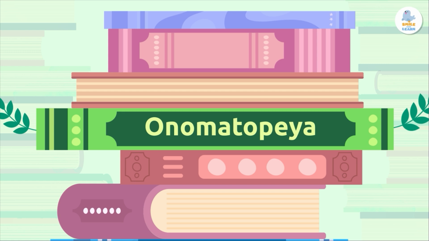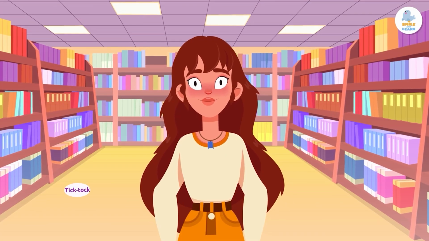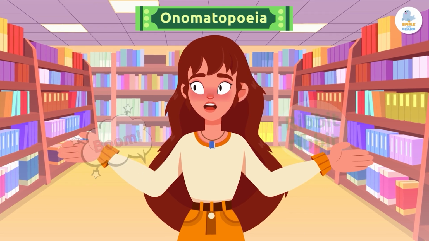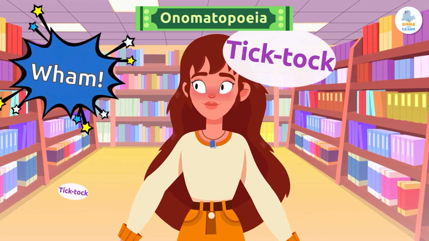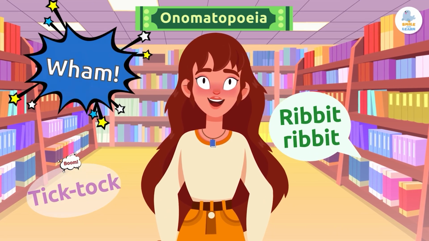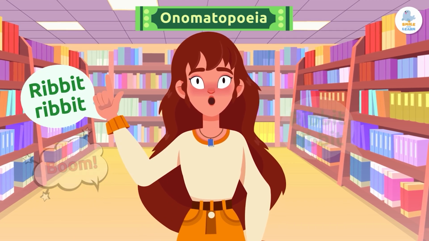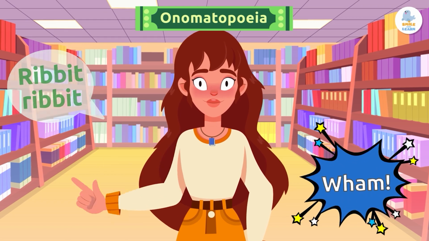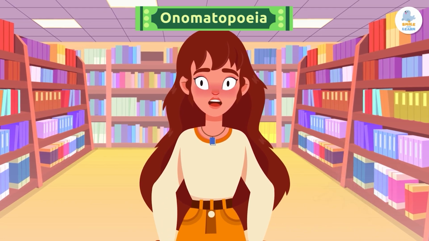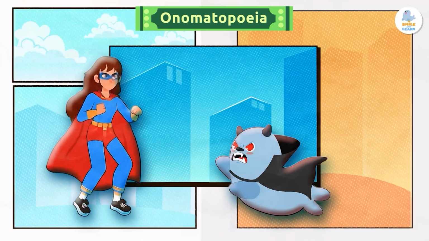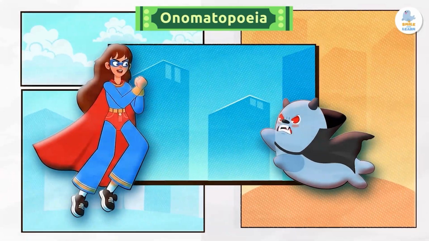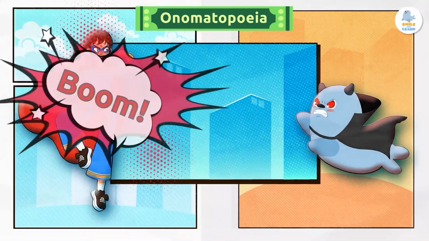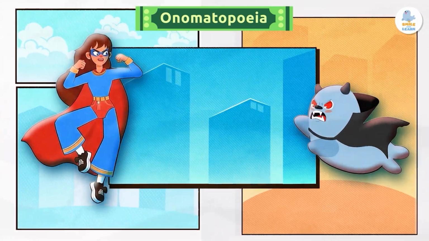Onomatopoeia. Onomatopoeia is a literary device that imitates sounds with words. It's one of the most fun figures of speech because it's like giving sounds a voice. One of the most common examples is in comics or graphic novels. When the superhero fights the villain and we see signs saying wham or boom, that makes us feel immersed in the scene.